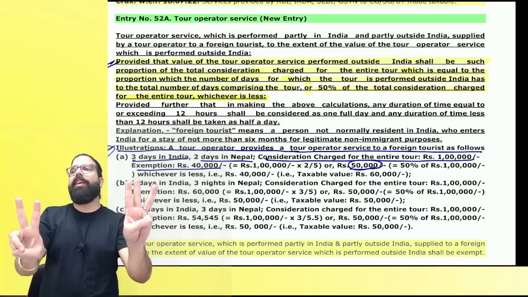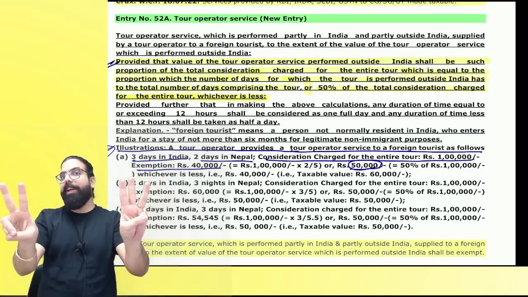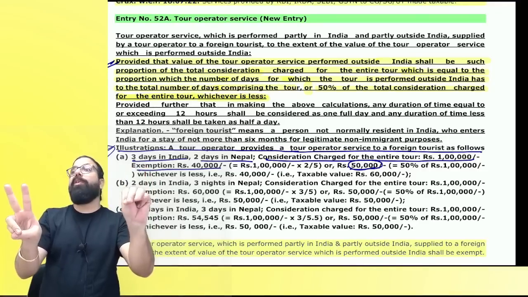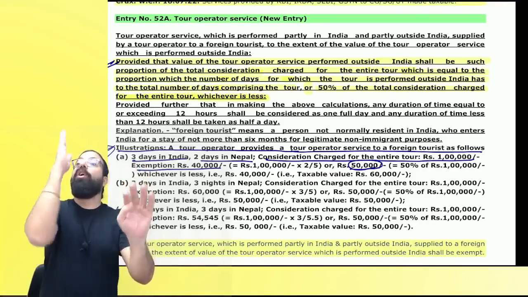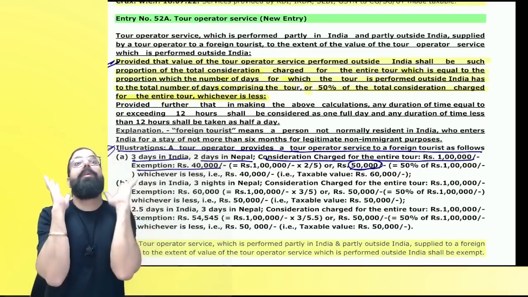3 days in Nepal, 2 days in India. 60,000 for Nepal, 40,000 for India. But 60,000 ka exemption you will not get. You will get exemption only up to 50%. 50% of the consideration only will be given as exemption.